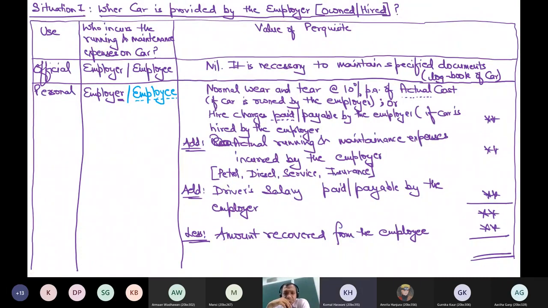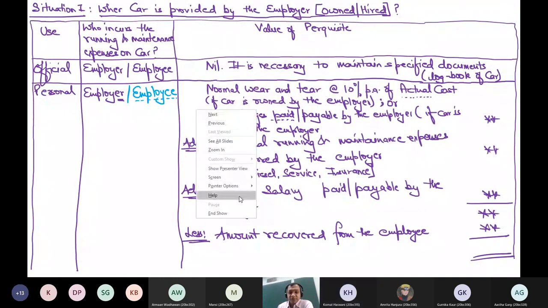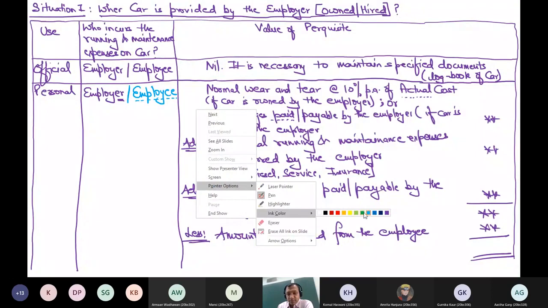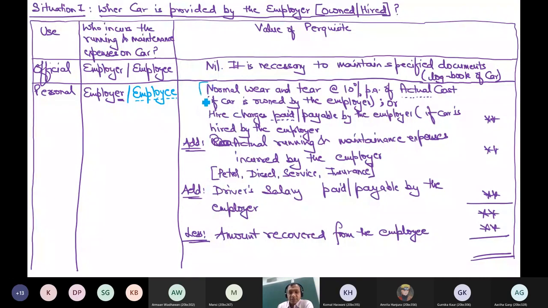So then only we should look at the depreciation or the wear and tear. Or hire charges? Yes, sir. So in that case, my answer will be what? It will only be this point. Okay. So I can say that actual running and maintenance expenses should be added if incurred by the employer. Because if it is the employee's case, then these are not incurred by the employer, so I will not add it. So these are to be added only when these are incurred by the employer, otherwise ignore it.